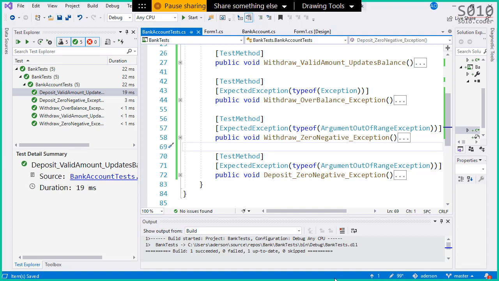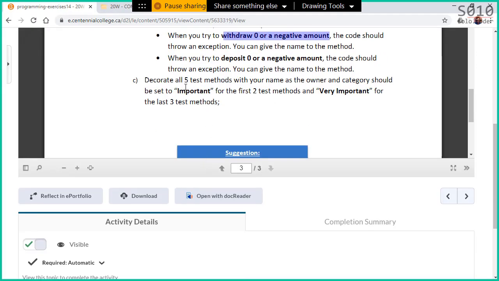Two last points in our exercise. We have to flag the owner and the category of each test method. So we have to flag the owner as your name and the category as either important or very important. The first two will be important, and the last three will be very important.